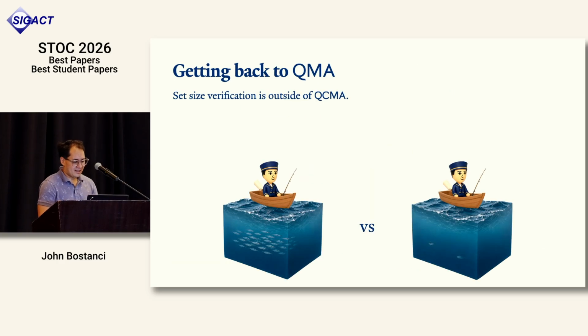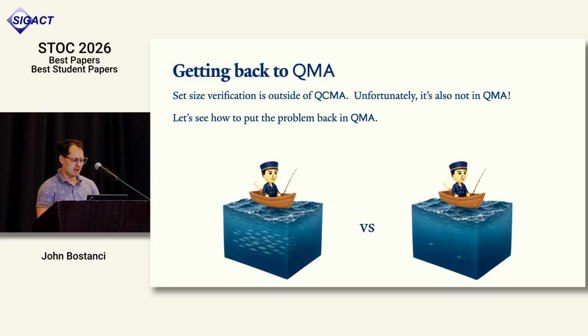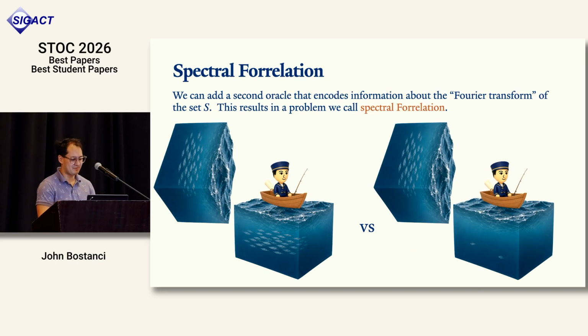Okay. So getting back to the original problem, what I just showed you is a high-level proof strategy for showing that this problem, set size verification, is not in QCMA. But separately, there's some work by, I forget the authors, where you can use the polynomial method to show that this problem is not in QMA either, which is sad. So this problem is not a separation between QMA and QCMA, but at least we have a proof strategy, so we can think about how to put it back into QMA.